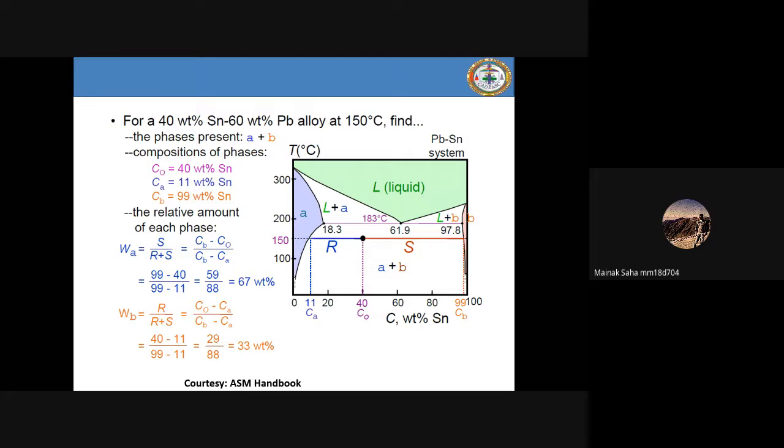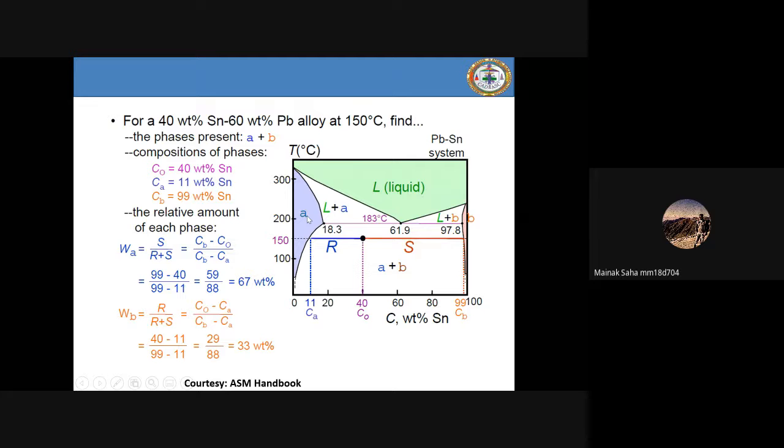Now the question is, and let me explain again. Say you are at maybe 40%, 48% tin, and you are cooling. Initially you have a liquid state, then you cool very slowly and reach this point, maybe 150 degrees centigrade. Now, if you have beta as a terminal solid solution on the right and alpha as a terminal solid solution on the left,